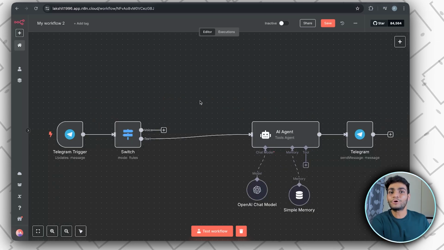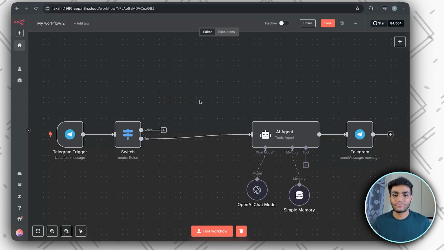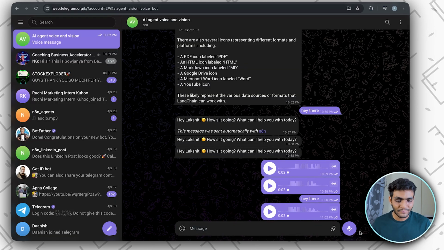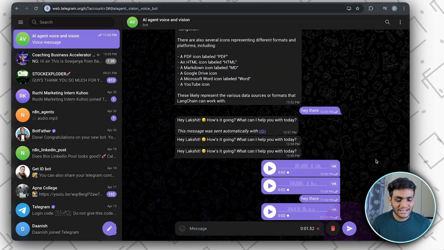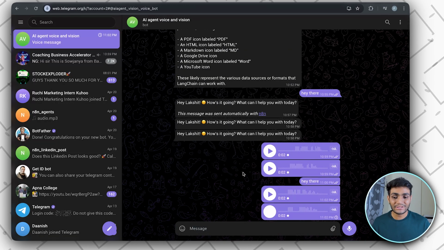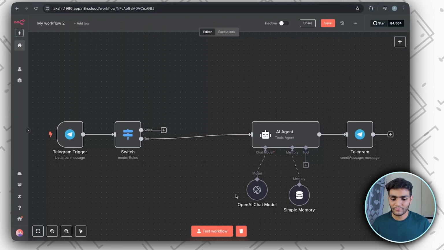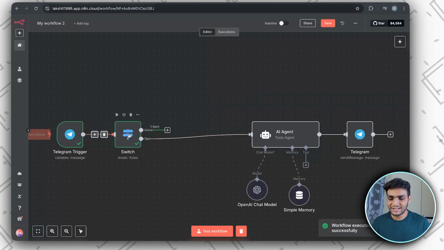Now let's add the routing for the voice message. For that, let's get a voice message. Let's go to Telegram and say, "Hey, this is the test message." Now we have sent the message. We'll go in the workflow and test the workflow. You can see that we have got the voice message, and there is one item over here.